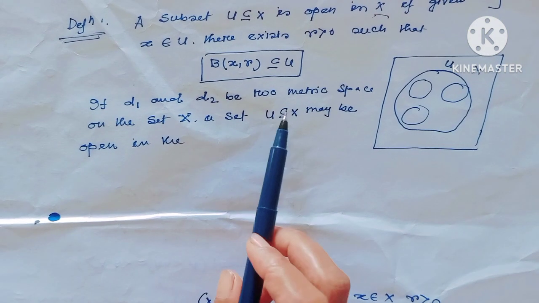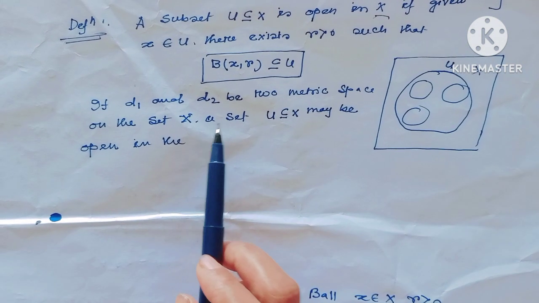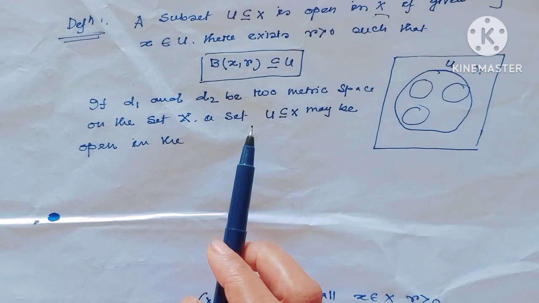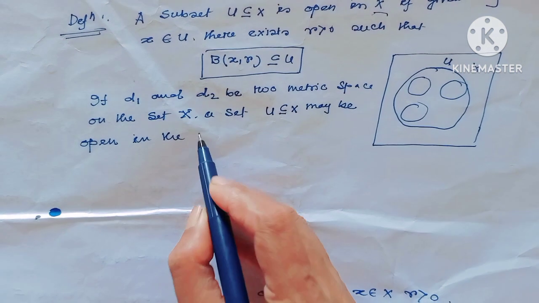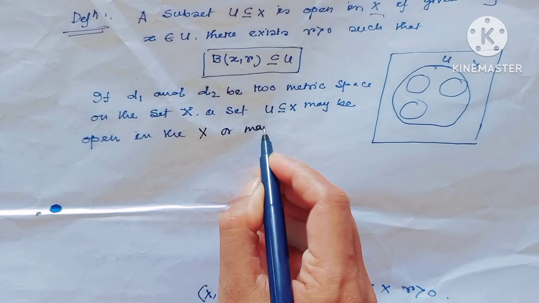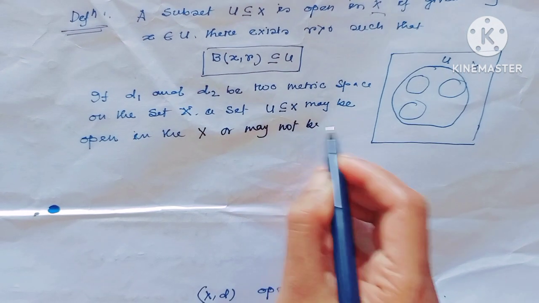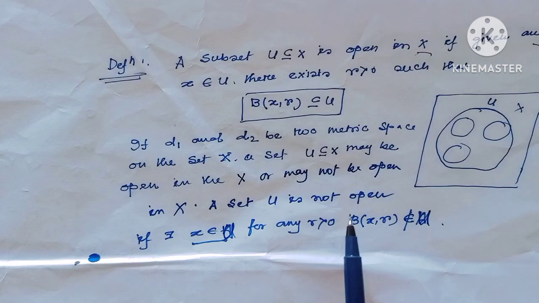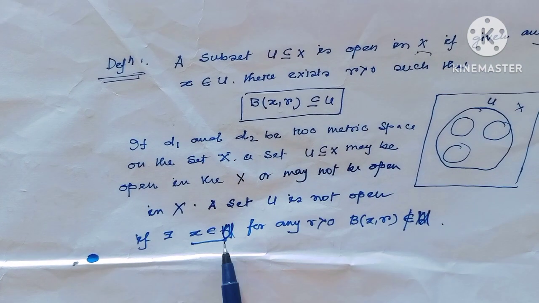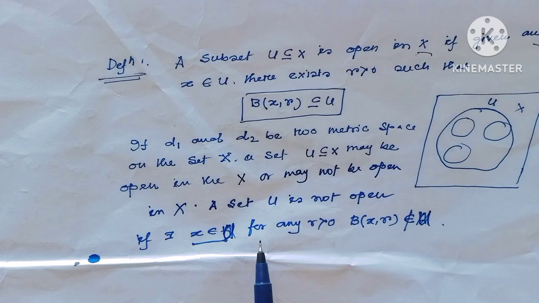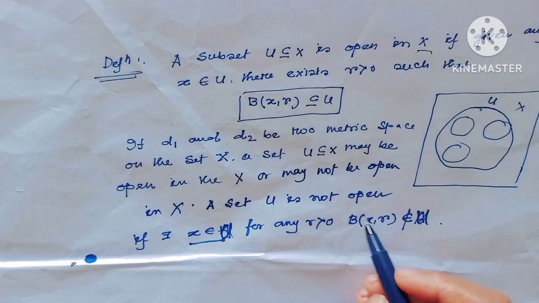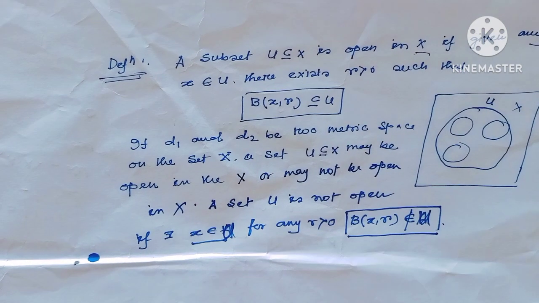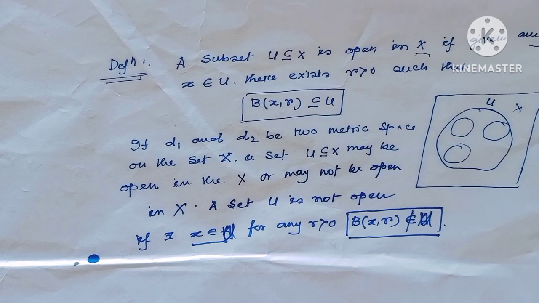If d1, d2 are two metrics on the set X, then a set U contained in X may be open in one space or may not be open in the other. A set U is not open if there exists x belonging to U such that for any r greater than 0, B(x, r) is not contained in the set U, then we can tell the set U is not an open set.